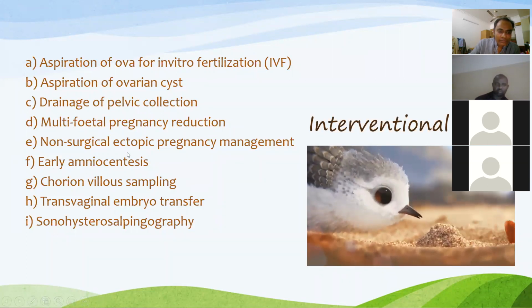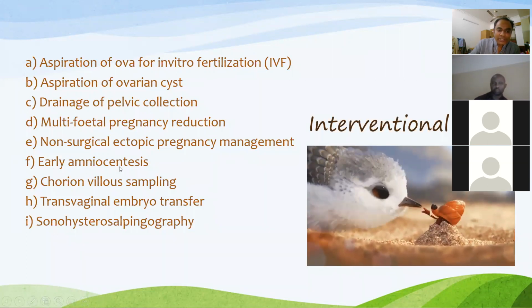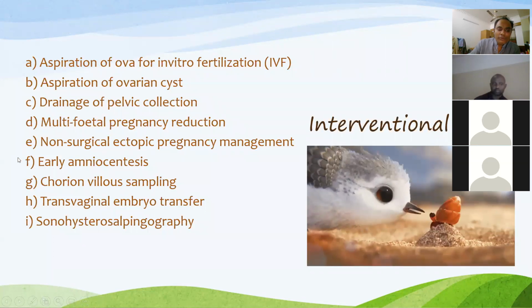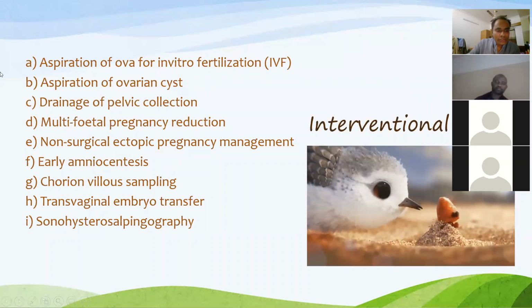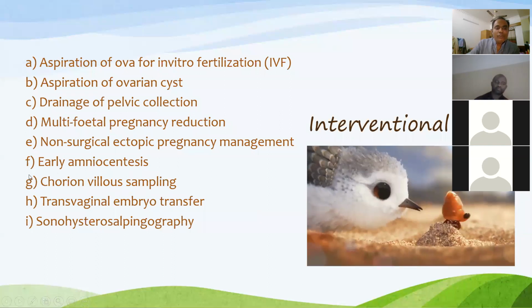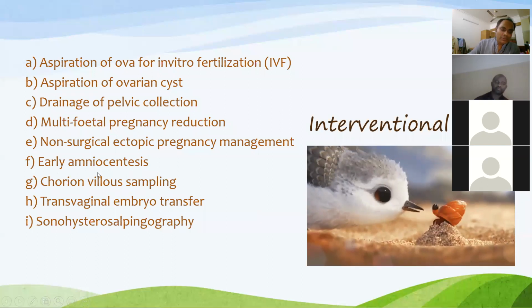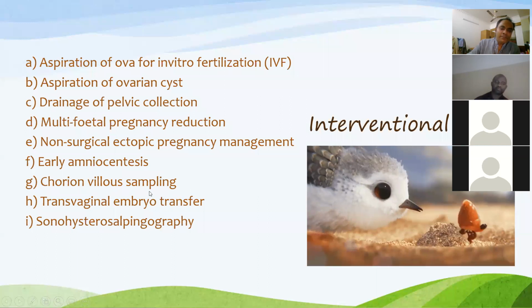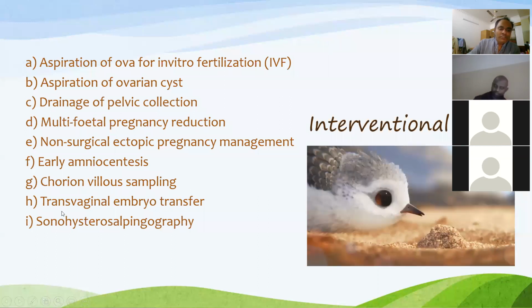If you want to take some amniotic fluid for diagnostic purposes and it is not possible transabdominally, then it is done by TVS. Chorionic villus sampling, sometimes for diagnostic purposes we need a chorionic sample, it is done by TVS. Transvaginal embryo transfer, sometimes it is done this way.